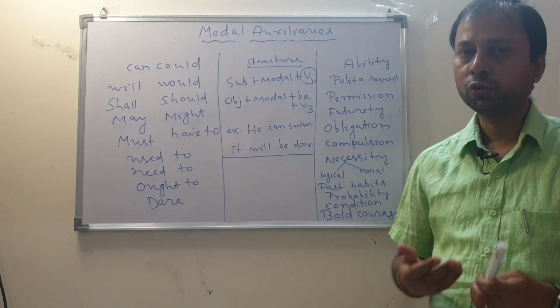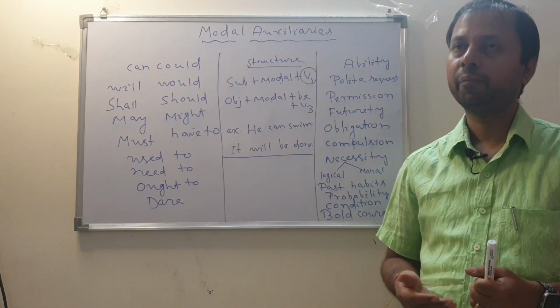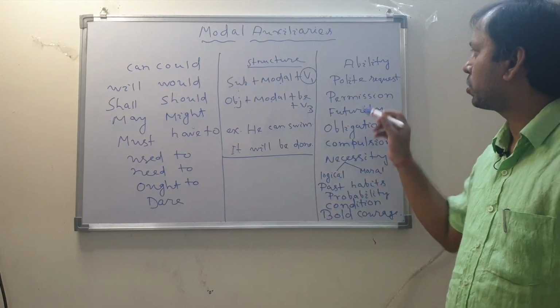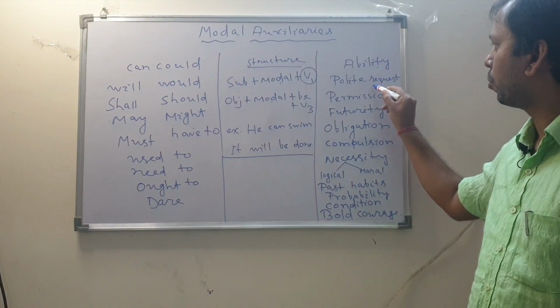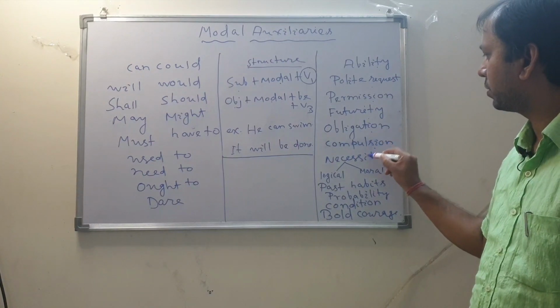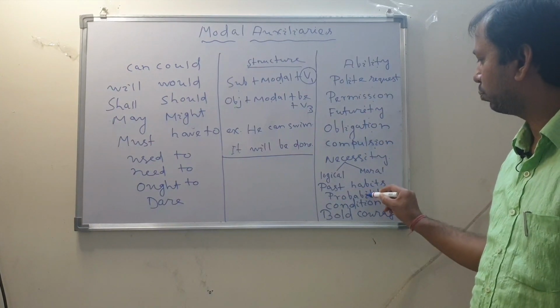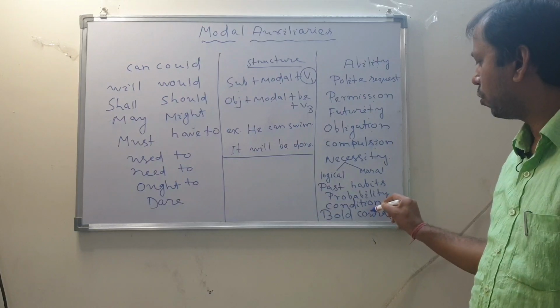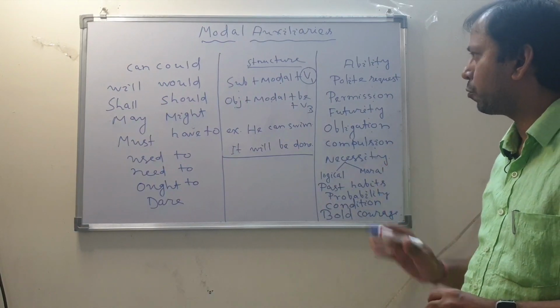So there are different moods we come across in a given day from a number of persons. These moods are ability, polite request, permission, futurity, obligation, compulsion, necessity, habits, probability, condition, bold, courage, etc. So we will learn today.